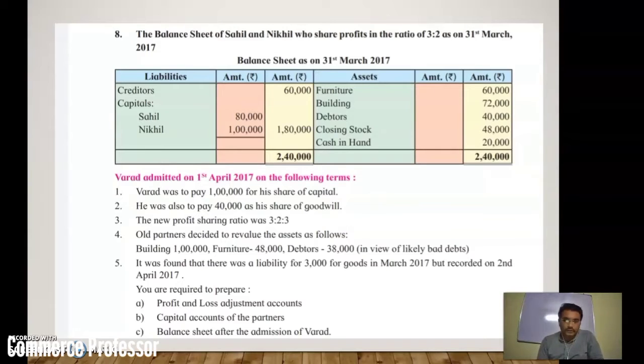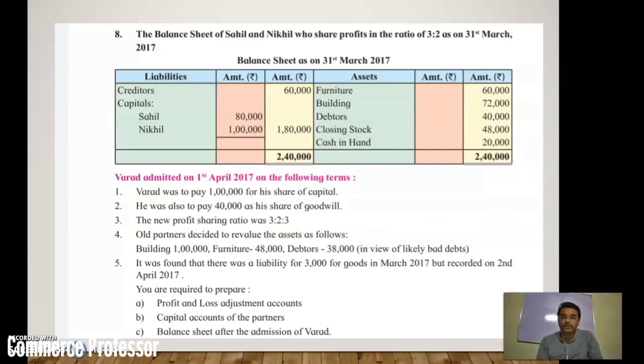Good evening friends. In today's lecture we are going to start with another problem of admission of partner, which is given in your 12th class textbook. So what is the problem? See that on your screen. The balance sheet of Sahil and Nikhil, who share profits in the ratio of 3:2, as on 31st March 2017.